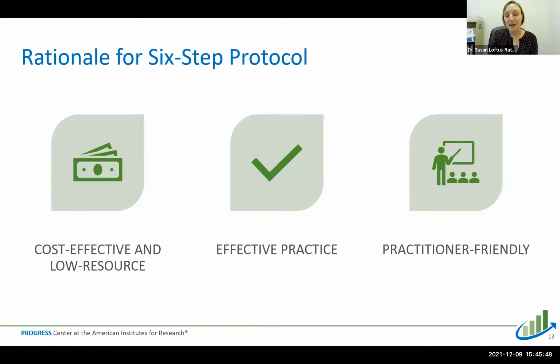As I mentioned, there's research behind using performance feedback and goal setting. And I'll show you in a minute, all the components of our 6-step process have research support behind them as well. So we were really careful and know how important it is to be promoting things that have research behind them. And then we also worked really hard to make this as practitioner friendly as possible because we know if something is really complex or cumbersome, it is not likely to get used in the real world. So hopefully you'll agree with us that these are very practitioner friendly.